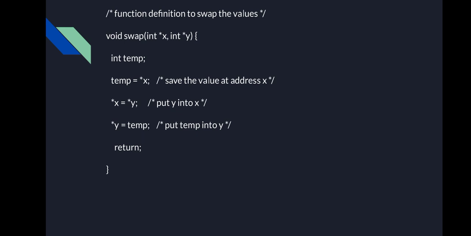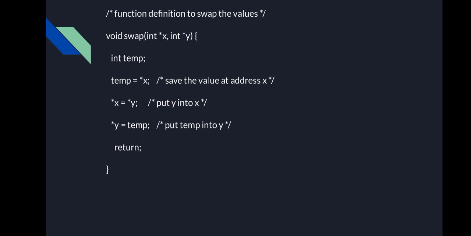But you can see here temp is only a temporary variable, there is no pointer in the temporary variable. So pointer x and pointer y are the reference variables. Note the point here: temp is the local, normal variable, and pointer x and pointer y are the reference variables. Now you can see the same statement is written, except the difference is the pointer variable. Instead of x, pointer x is used. Other things are the same. Since the pointer is used, only the reference is transferred here.